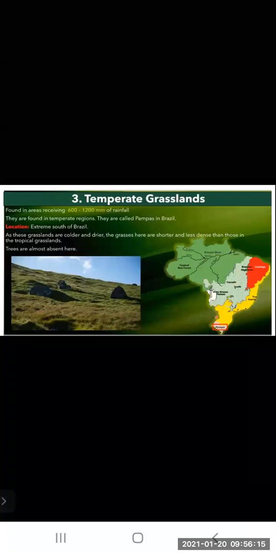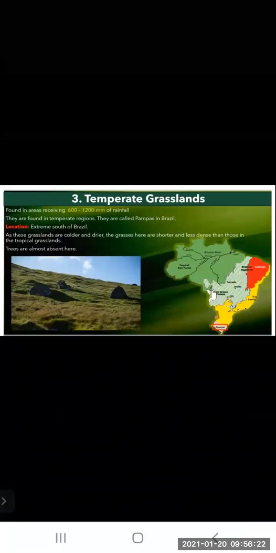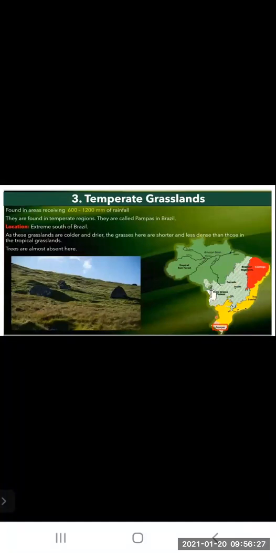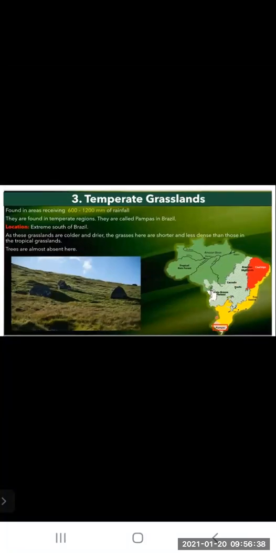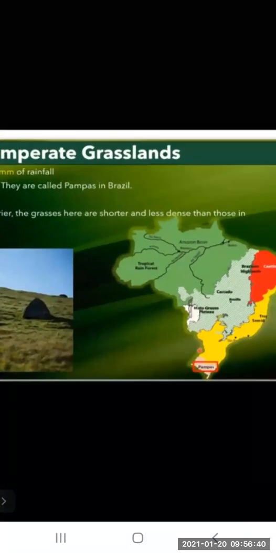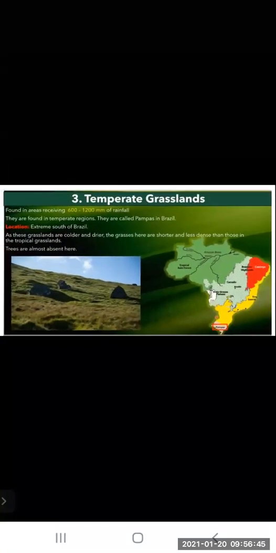Now the third one is the temperate grassland. These are found in the areas receiving 600 to 1200 millimeters of rainfall. They are found in the temperate region, and they are called pampas in Brazil. Location: extreme south of Brazil, very extreme south, you can see downside here. The pampas, it is in the red box, it is written downside, that there exists this forest.